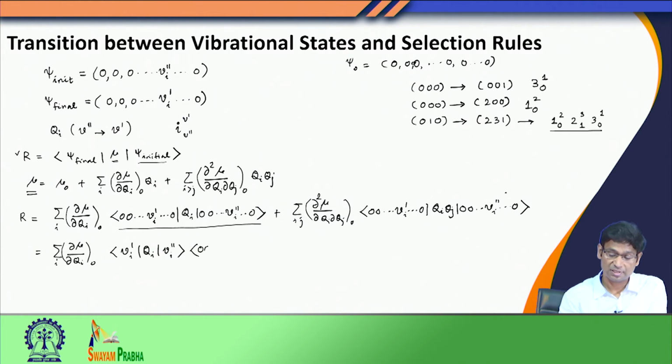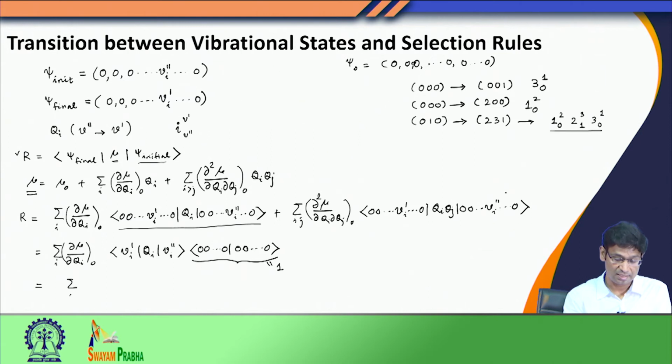So, therefore, they are going to be simple overlaps with each other, and since each of these normal modes is an eigenfunction of a one dimensional harmonic oscillator problem, they are orthonormal and they are going to be 1. So, I can ignore all other normal modes and consider only the one mode along which the transition has occurred.